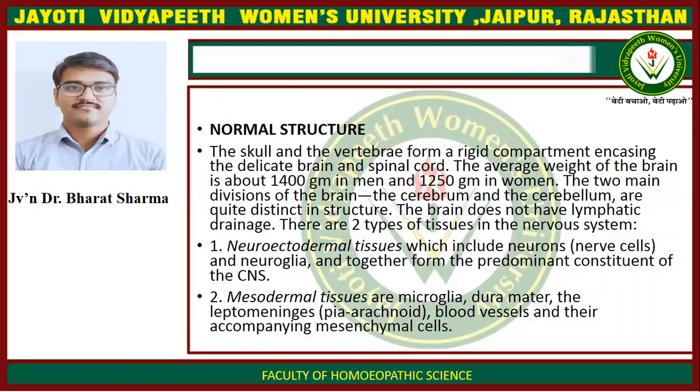There are two types of tissues in the nervous system. First is neuroectodermal tissue, which includes neurons and neuroglia, and together form the predominant constituent of the central nervous system. Second is mesodermal tissue, or microglia, dura mater, the leptomeninges, pia mater and arachnoid, blood vessels, and their accompanying mesenchymal cells.